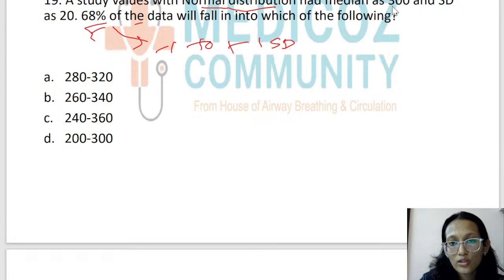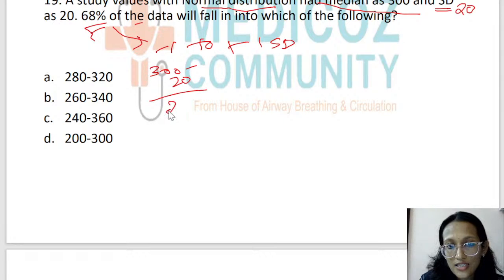So here you know that the median is 300 and standard deviation is 20. In order to get -1 standard deviation, what will the value be? 300 minus 20, which is 280, is the lower range. +1 standard deviation is 300 plus 20, which is 320.